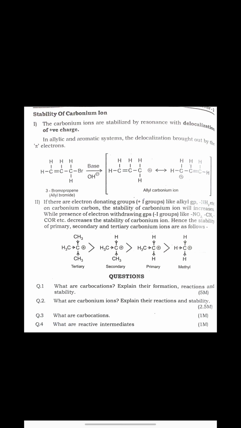In the tertiary carbonium ion, three alkyl groups or three R groups are donating electrons to the carbon to make it more stable, and therefore the tertiary carbonium ion is more stable. In secondary only two groups are there, therefore as compared to tertiary, the secondary one is less stable. As compared to secondary, primary carbonium ion has only one R group, therefore it is less stable, and the methyl one is again less stable. So we can say that tertiary carbonium ion is the most stable, followed by secondary, then primary, and then methyl. So this is all about carbonium ion.